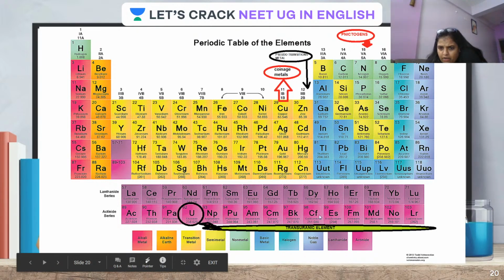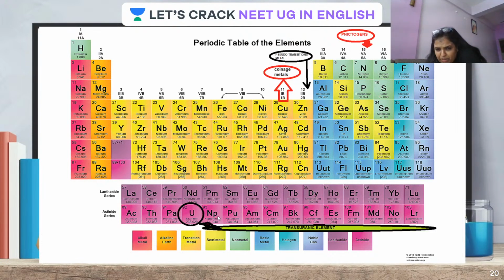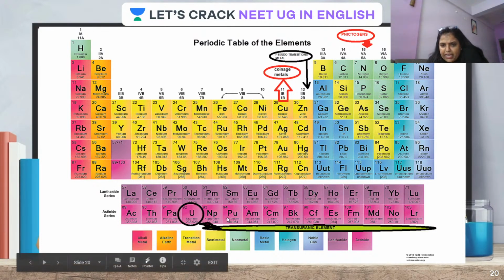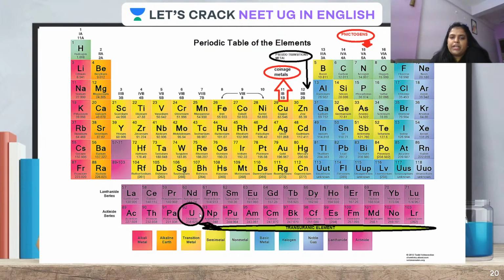All elements after uranium are actually synthesized and they have been named by the scientists who discovered them, like you can see berkelium, californium, einsteinium, fermium, lawrencium, mendelevium. So all these elements discovered after uranium are called transuranic elements. Let me repeat. All the elements discovered after uranium are called transuranic.